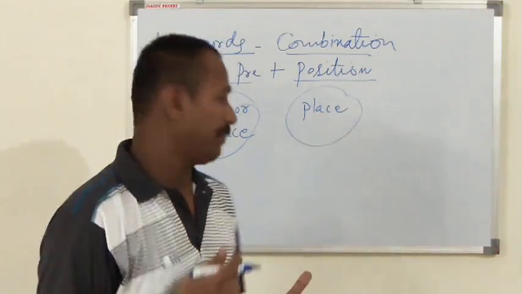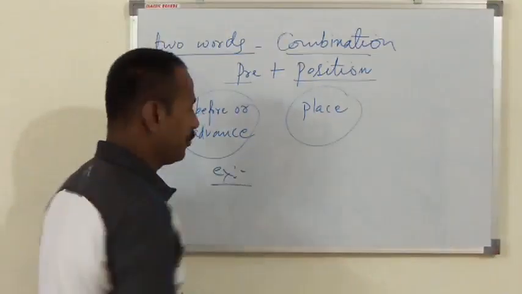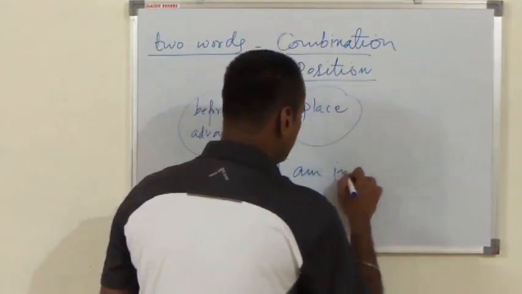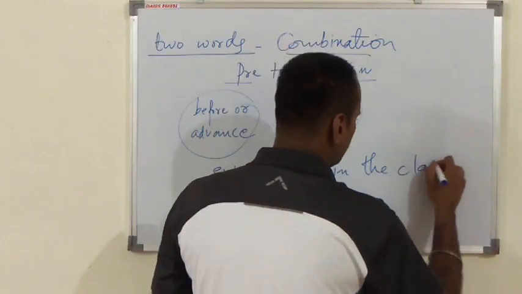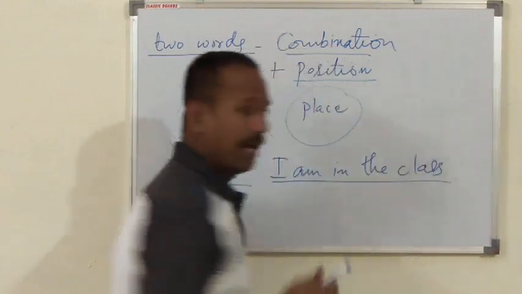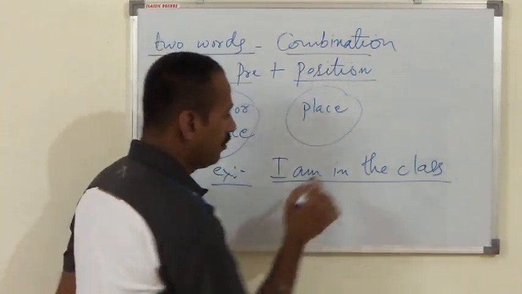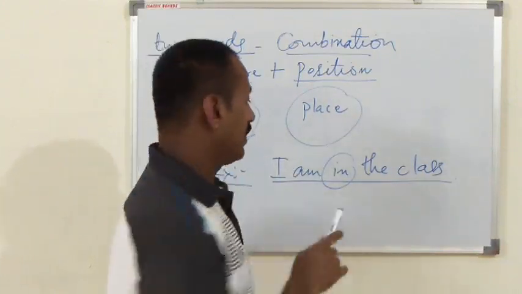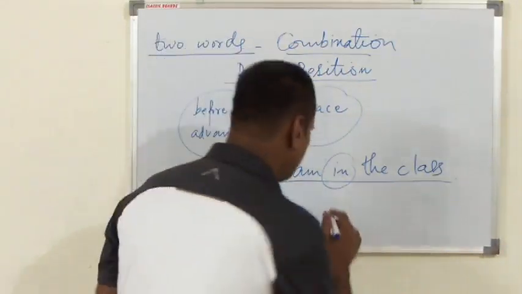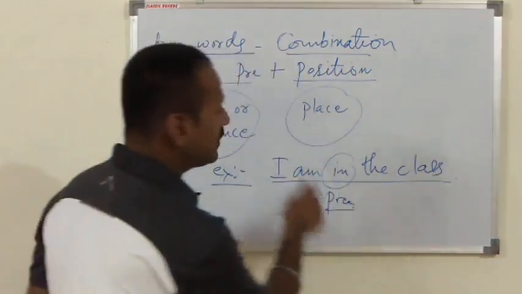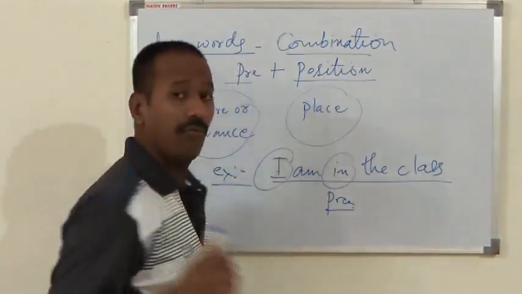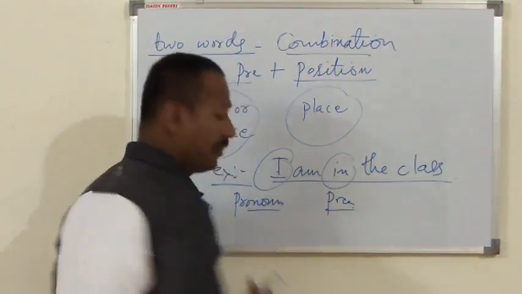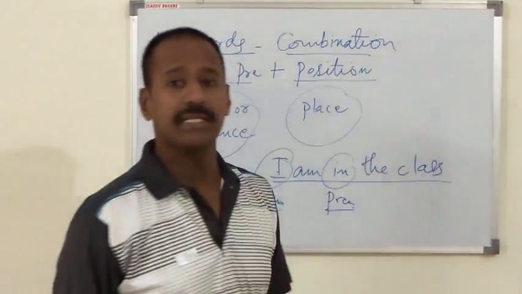Let me write one another example. Suppose I am writing, I am in the class. Now, what is in here? According to the definition, we have to think according to the definition. In is preposition here. What is I? I is pronoun here. And what about the class? We can say it is a noun.